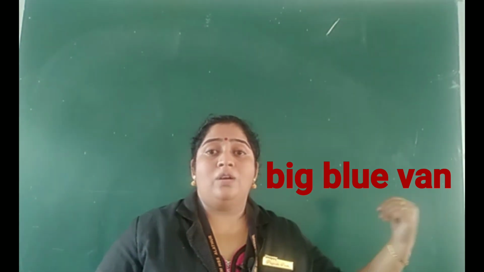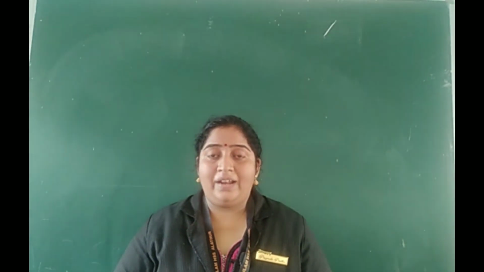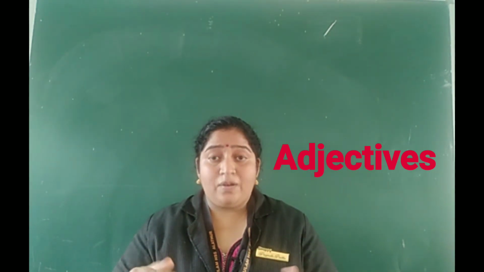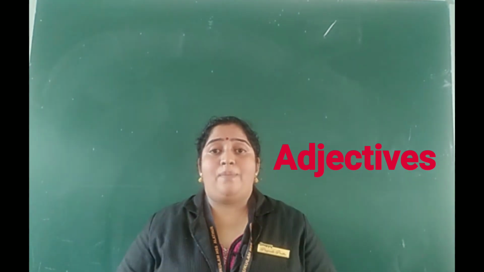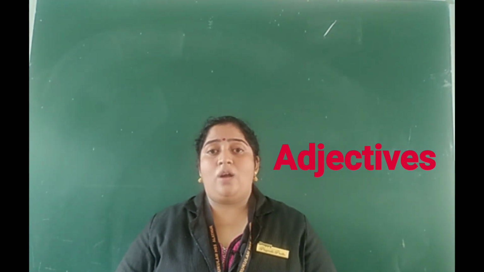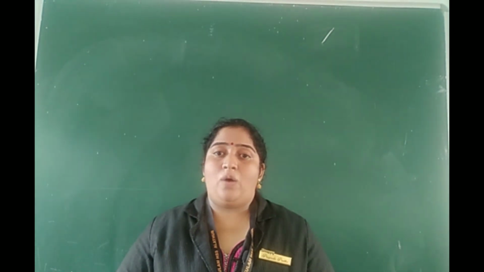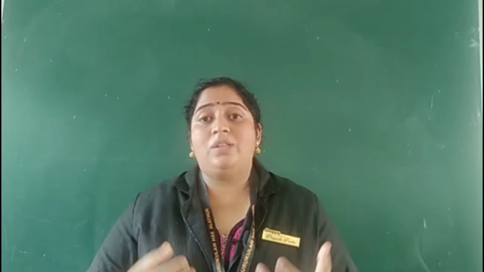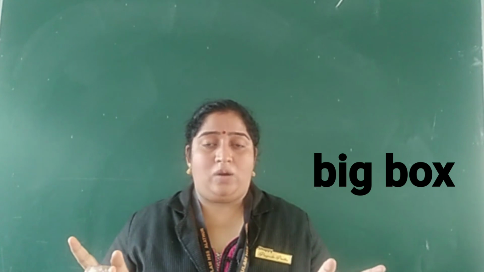Big blue van. So children, the words that give more information about the nouns are called adjectives. Adjectives tell us more about nouns. Adjectives tell us how the noun is. For example, big box.